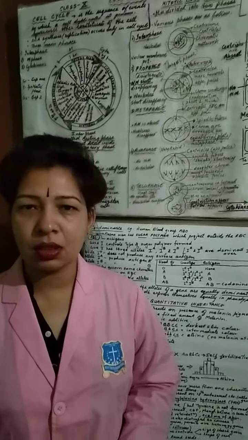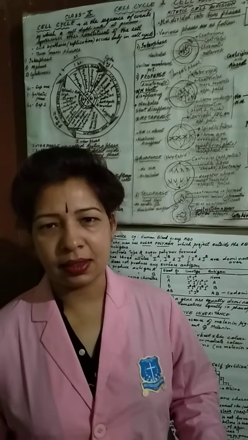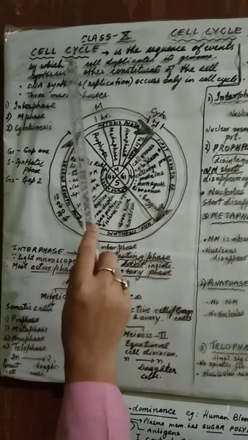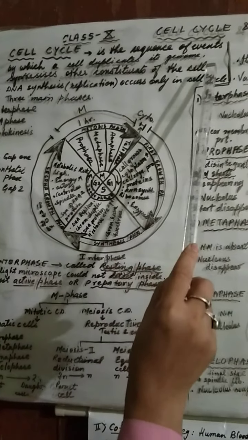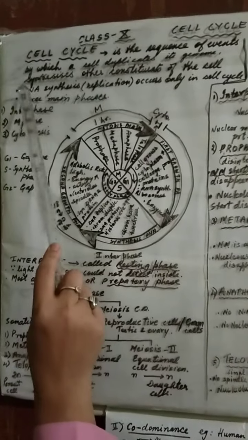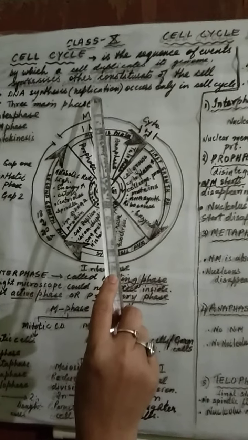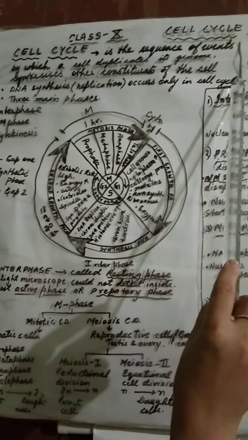So this is because they undergo the cell cycle. So what is the cell cycle? Let us begin the topic. Cell cycle is the sequence of events by which a cell duplicates its genome, synthesizes other constituents of the cell, to divide into two daughter cells. Do remember, DNA synthesis, known as replication, that is doubling, occurs only in the cell cycle.